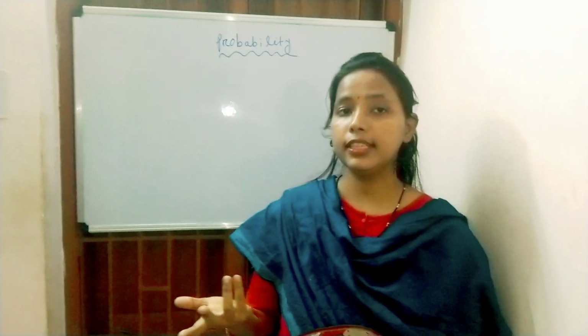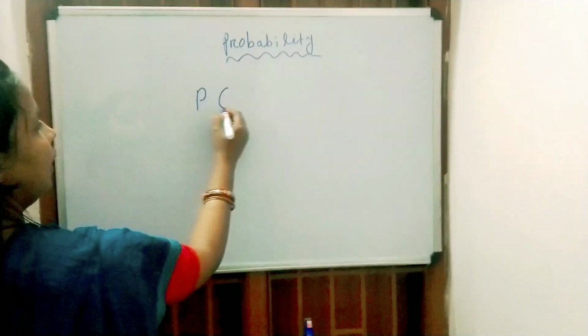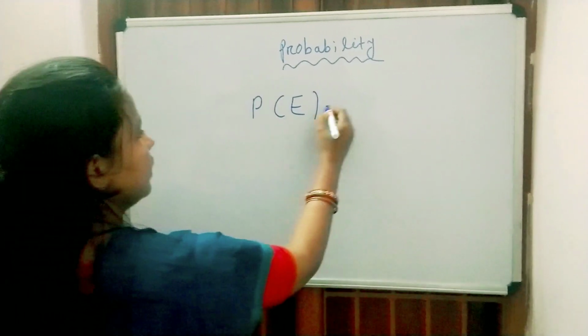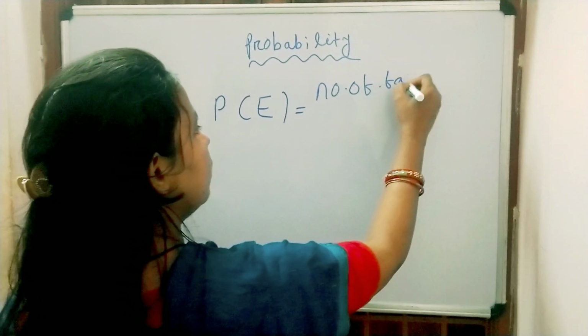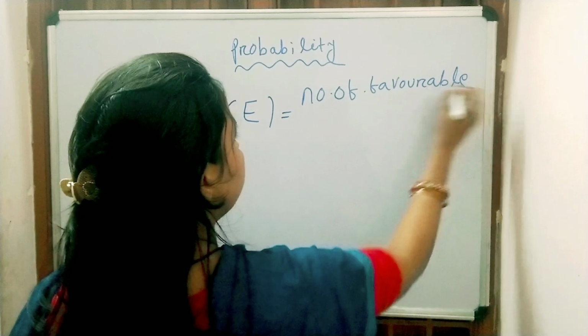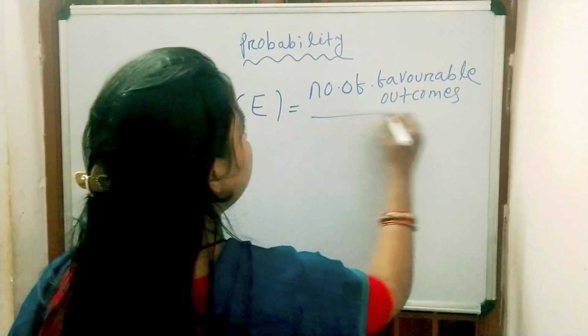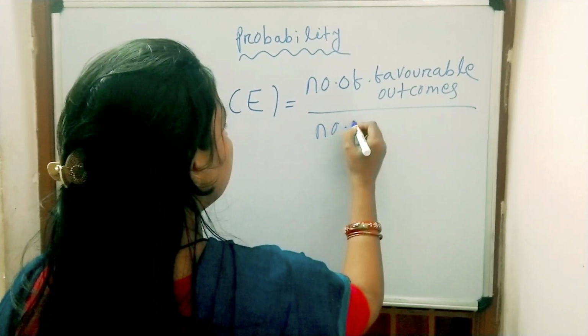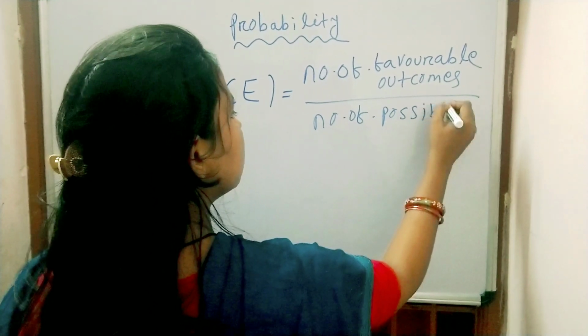Now, how do we explain it in mathematics? Let's see. The probability of an event happening is equal to the number of favorable outcomes divided by the number of possible outcomes.